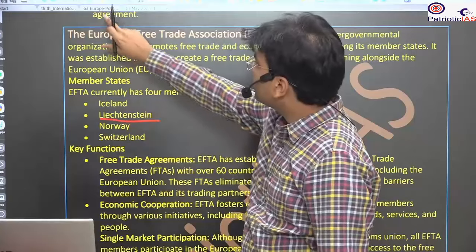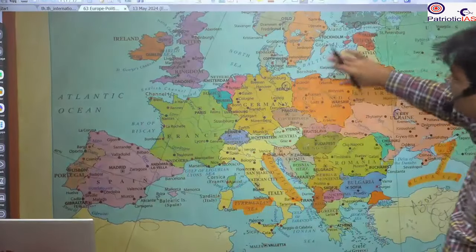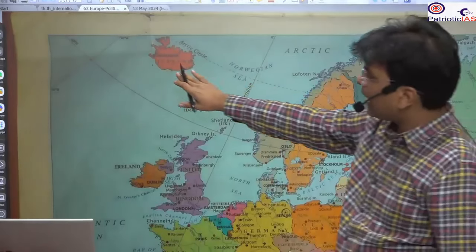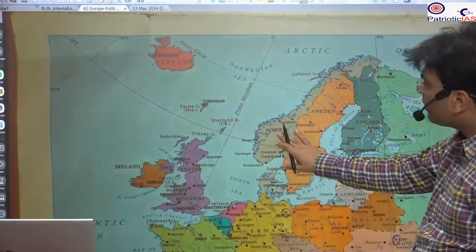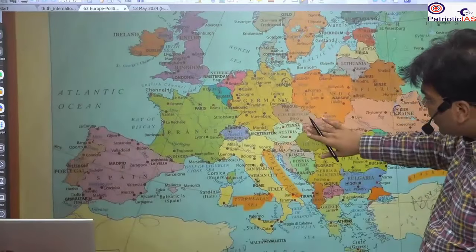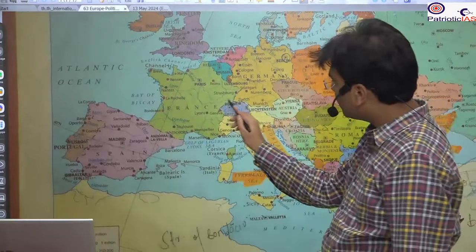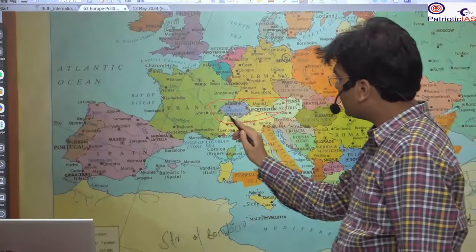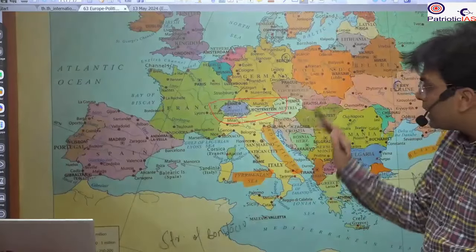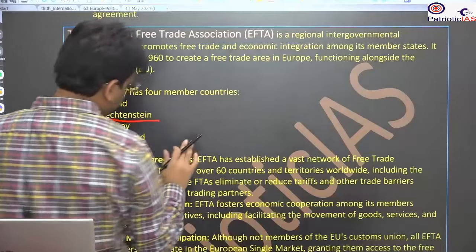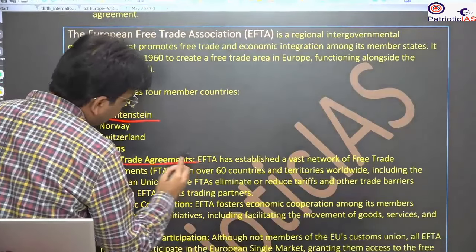Here on the map you can see all these countries. Iceland is the top northern country. Then there is Norway, in the north, very close to the Arctic Circle. And the 2 countries in the middle of Europe are Switzerland and Liechtenstein. Here is Liechtenstein, here is Switzerland. So these are the association; these countries are associated only for the free trade agreement.